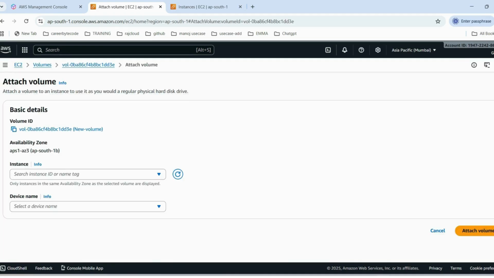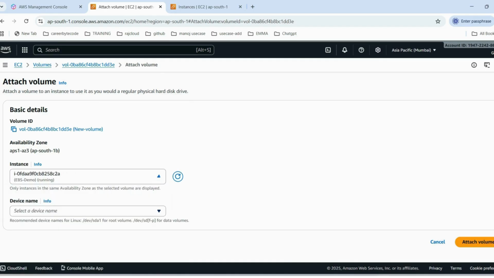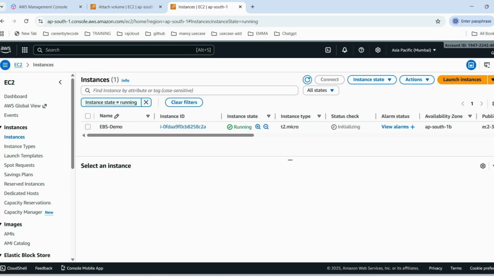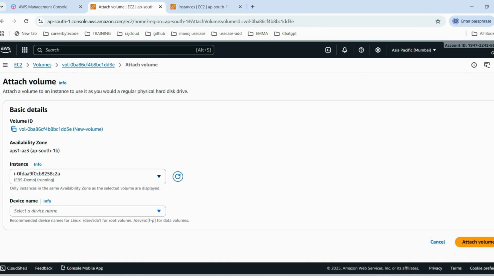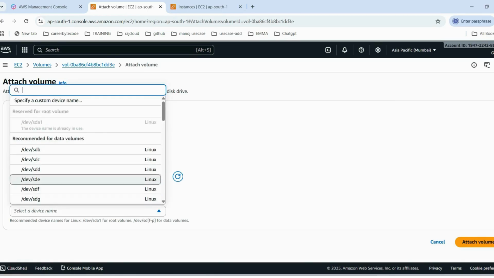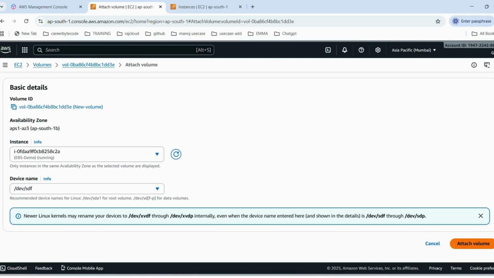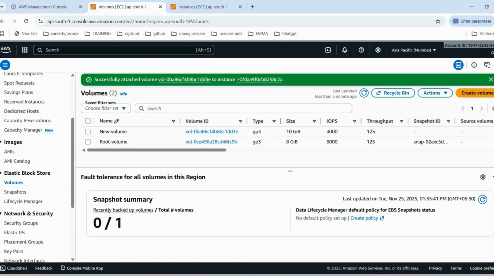Now I'm going to attach the volume to the EC2 instance. Our EC2 instance ID is this one. For verification, I again go to the instance and check the instance ID once again. That ends with 2A, and this also ends with 2A, so it's okay. Now click next. The device name is /dev/sdf. Then attach volume. Now the volume has been successfully attached to the EC2 instance.